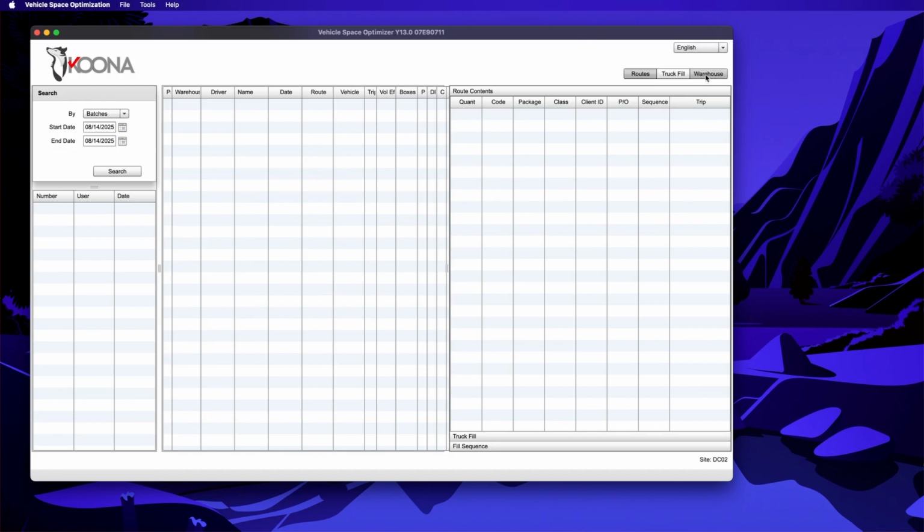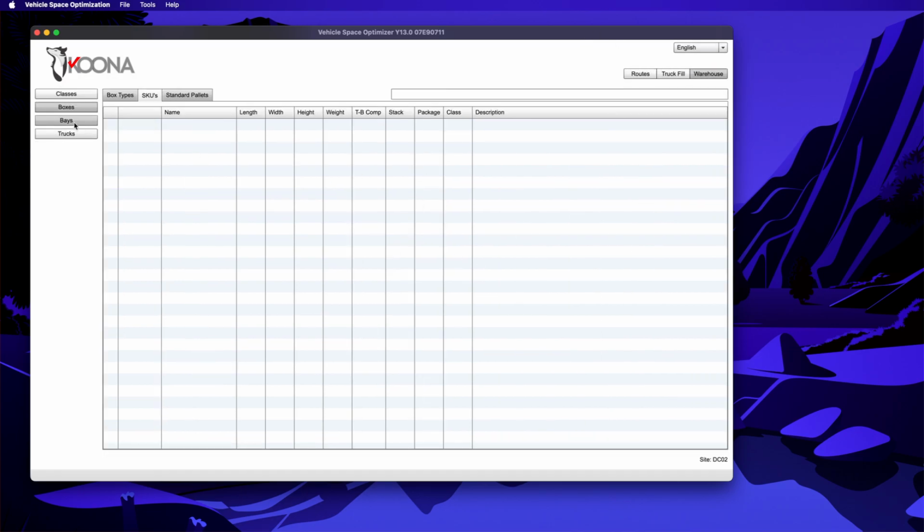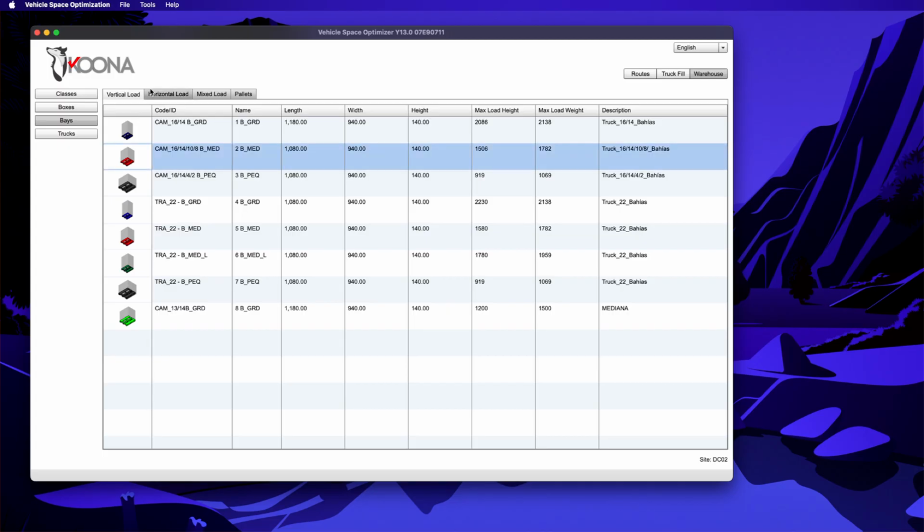Then we will go to the warehouse section. And the first thing we will do is go to the bay section and check the ones that are there. We had previously, in another example, explained how to create bays. Bays are basically pallets with constraints, and they are the building blocks of trucks that can be side loaded. These are distribution trucks for beverages.